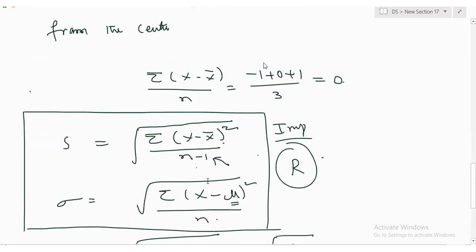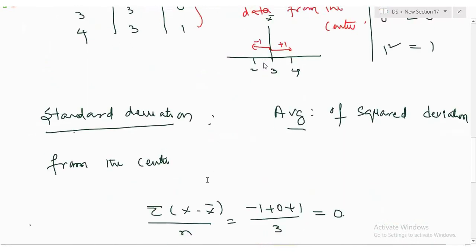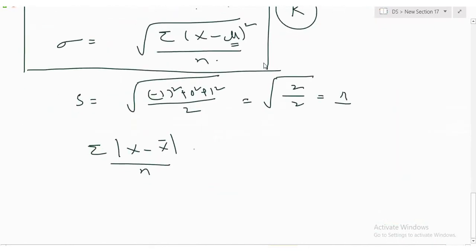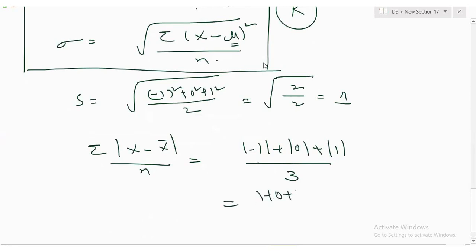So what he's saying is, why can't I do it like this? This is nothing but mod of -1, mod of 0, mod of 1, divided by 3. Mod means whether you get positive or negative, always take positive only. So 1 plus 0 plus 1. But there is a problem.